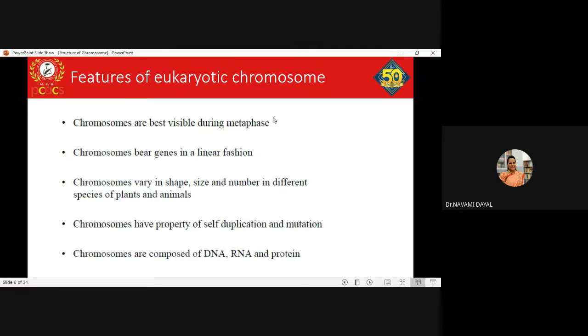Depending upon the cell division and different factors, they are sufficient to produce new mutations. Sometimes mutations are inherited from the parents to the offspring, but in some cases they are even spontaneous. So chromosomes have the property of self duplication as well as mutation. And chromosomes are composed of DNA, RNA, and protein. So these are the different features of a typical eukaryotic chromosome.